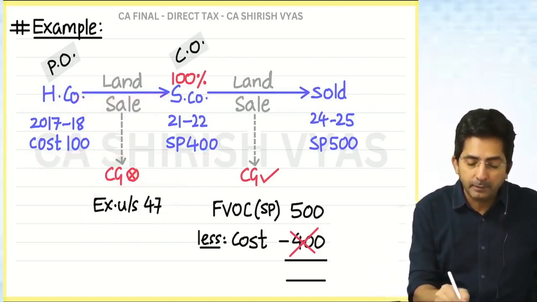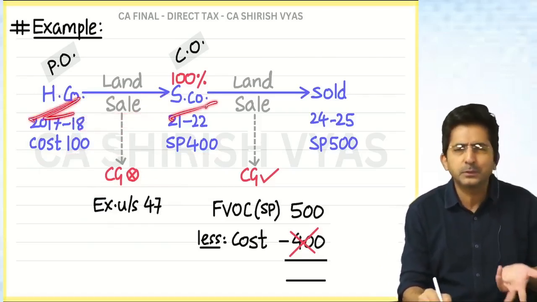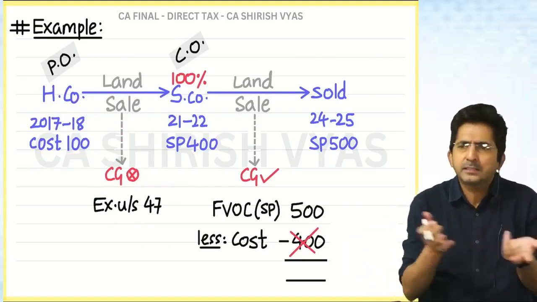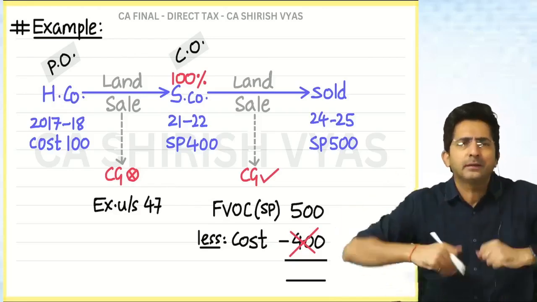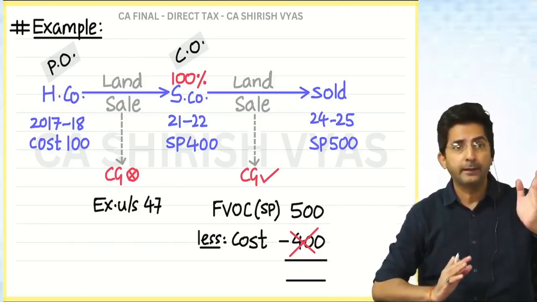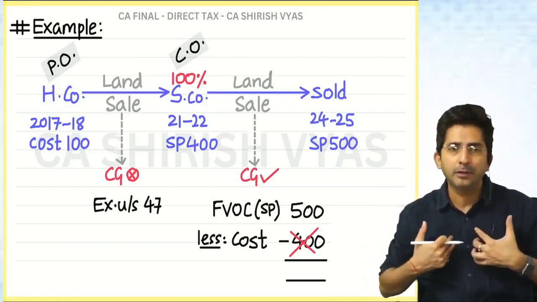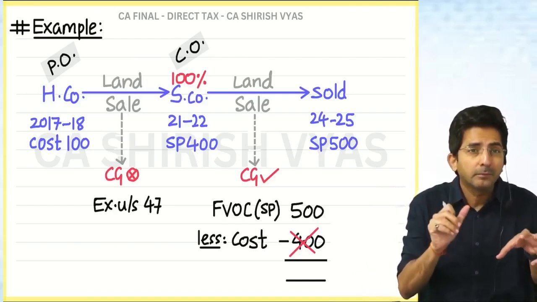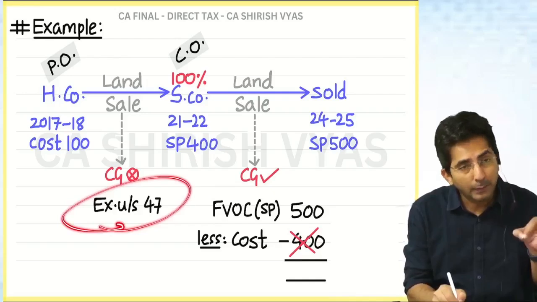Government gave the exemption earlier. Why? Because government felt that holding giving to subsidiary, the land is with you only. It's one and the same. Holding and subsidiary, they are one and the same. So the land is with us only. Yes, in the eyes of law, it looks like it was withholding, it went to subsidiary. But the inside thing is what? We know the land is with us only. So government did not feel it proper to tax you. So that's why at that moment it was exempt.